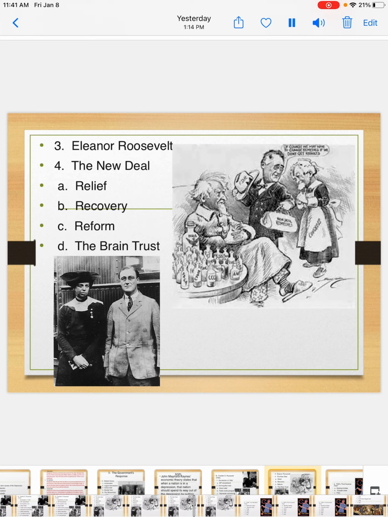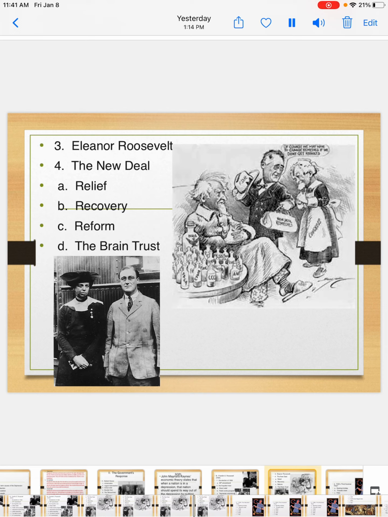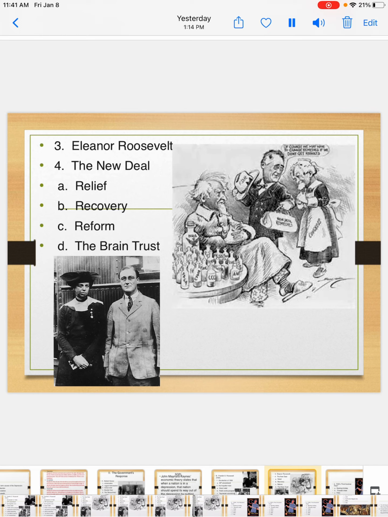And so, because the New Deal was so elaborate in its plan, if you look at this political cartoon there to the right of the screen, if you look on the table, all those little bottles on the table, it's supposed to be medicine, and each one of those represents a New Deal policy, and that's just some of them. There's way more than that, but you get the idea.